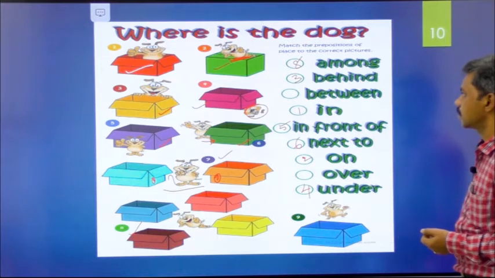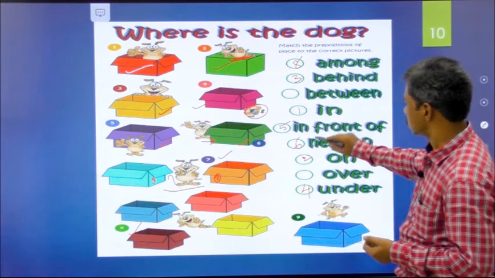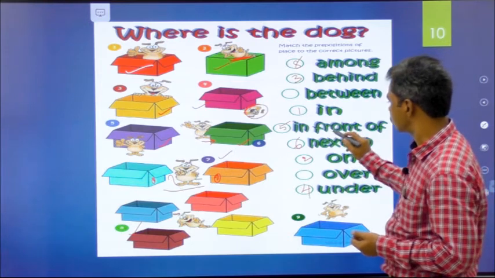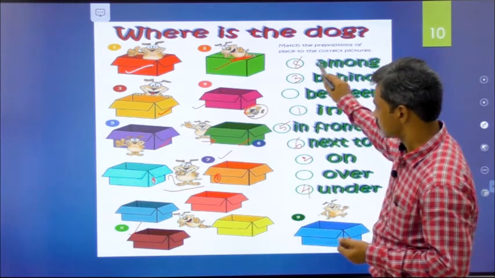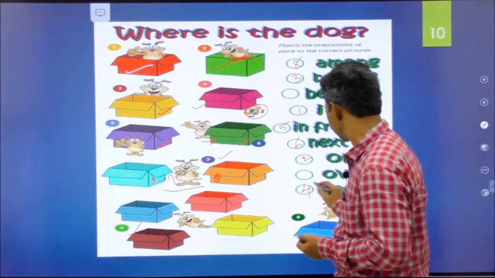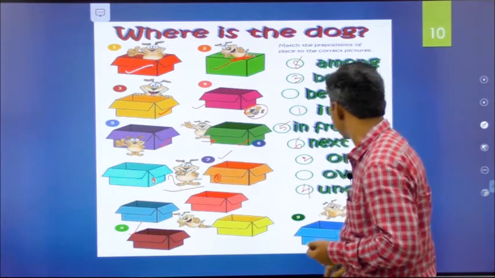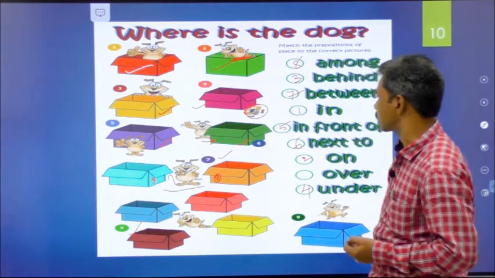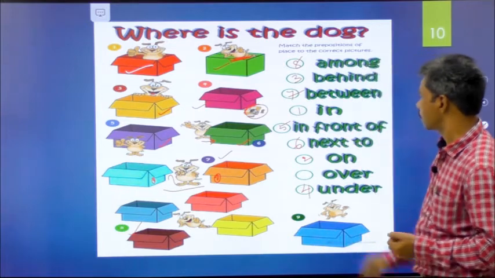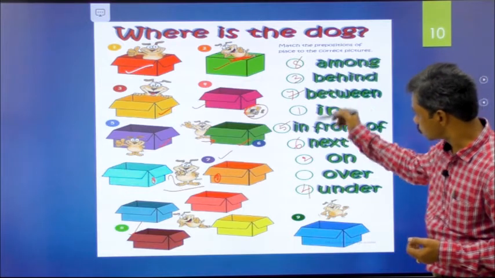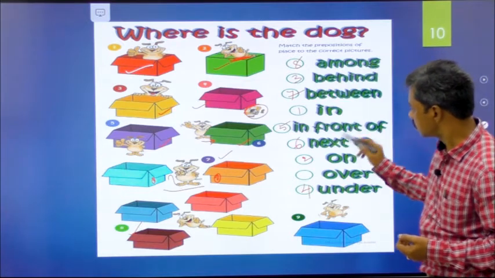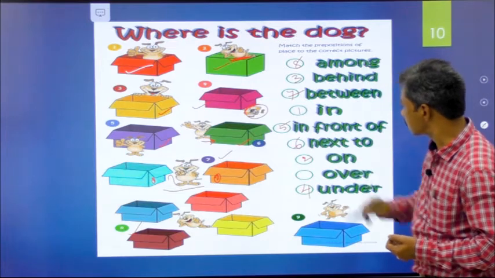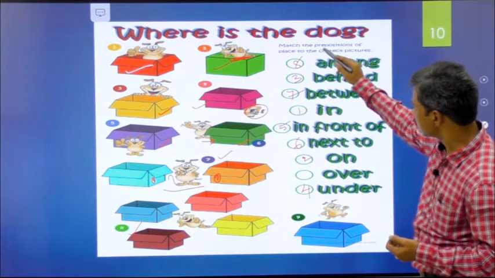Okay. 1, 2, 3, 4, 5, 6. Yes, where is the 7? 7 is between. I didn't give a number here. Between 1, 2, 3, 4, 5, 6, 7 and 8.